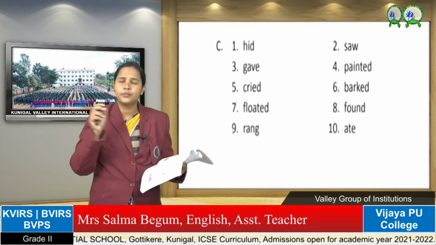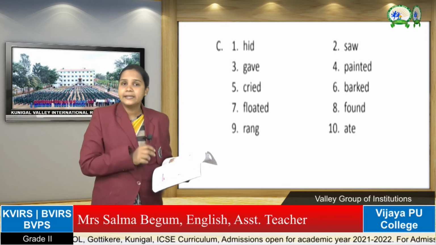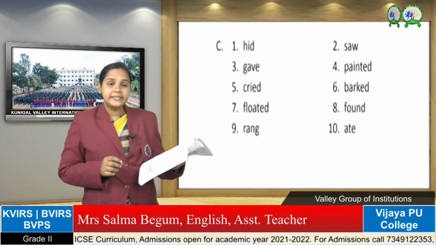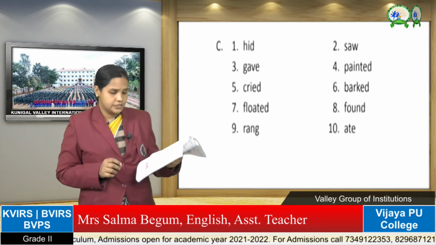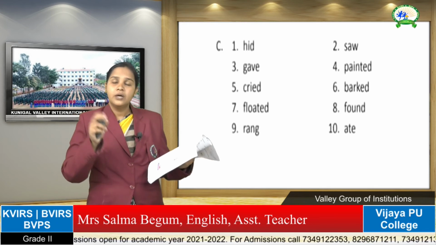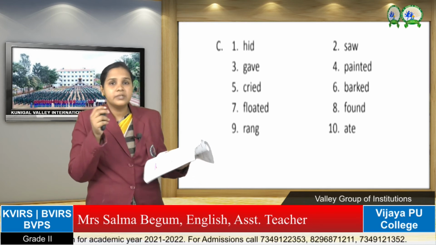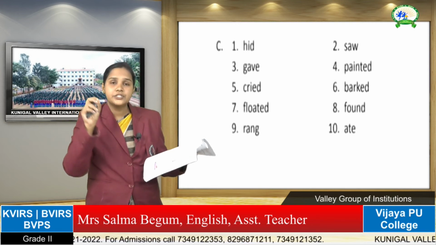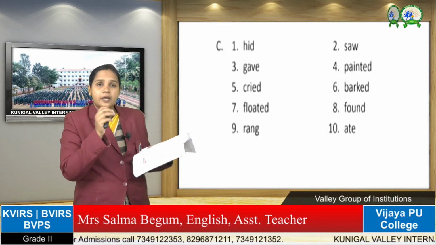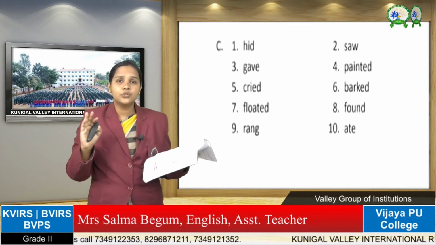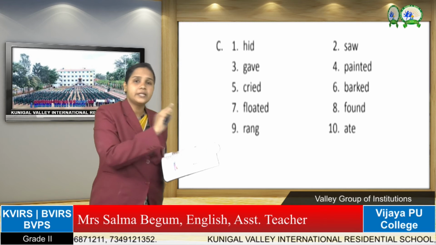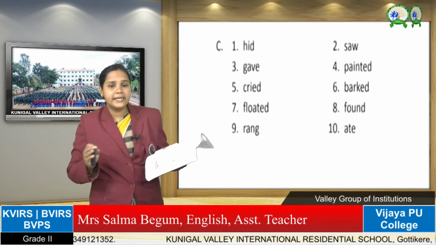Next, now they have given a help box where they have given options. You have to select the proper action word related to that sentence and fill it in. The squirrels dash their nuts in the tree. What do the squirrels do when they get a nut? They take the nut and hide it in their tree. Hide means nobody should see. They keep it in their tree to eat the next day.